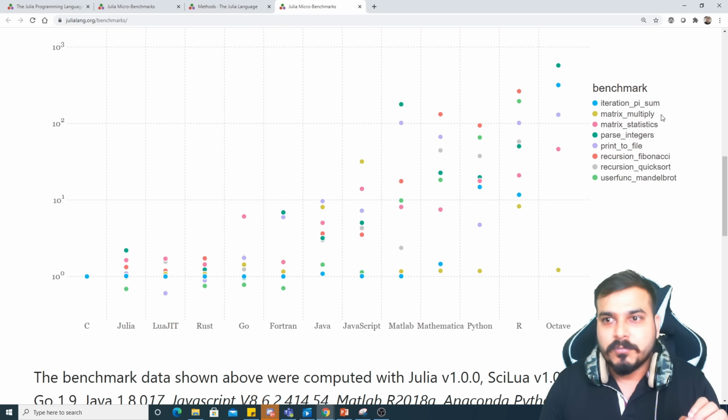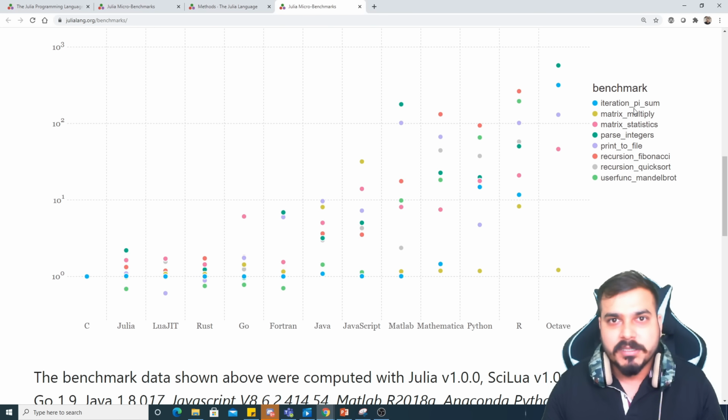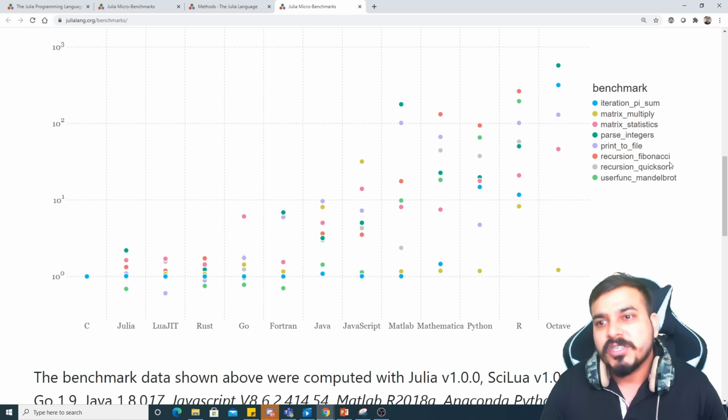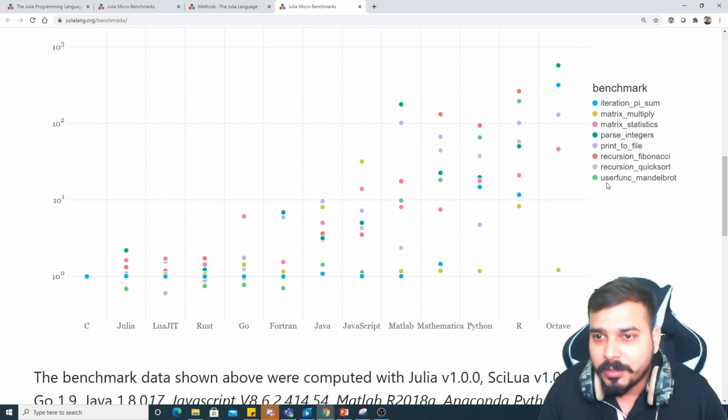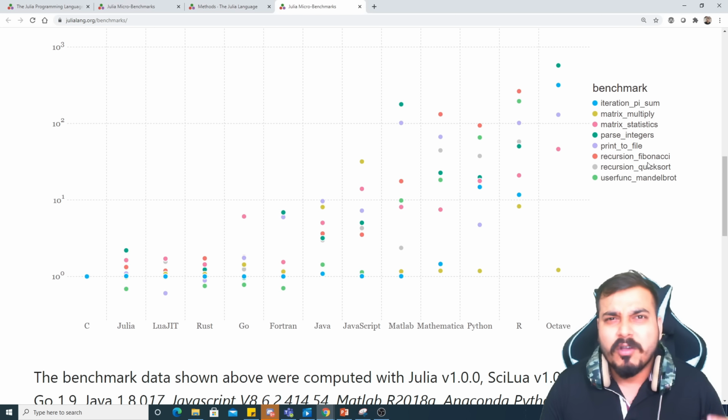Iteration Python. Probably the iteration code was actually written with millions of elements, right? And some type of operation was done. Then the second benchmark was done on matrix multiplication. The third one was done on matrix statistics, some statistical operation. Parse integers, print to file, recursion Fibonacci, recursion quicksort, user functions Mandelbrot. I am not sure about this green one, what it is, but the remaining ones I think we have all heard of.